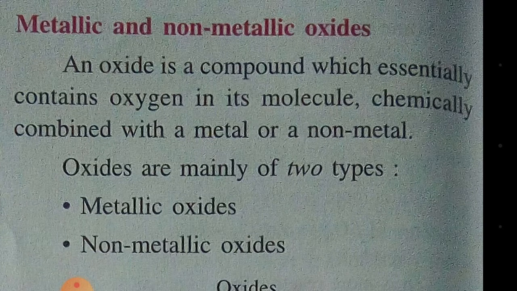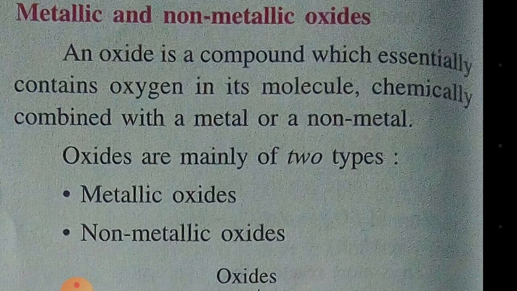Generally oxides are mainly of two types: metallic oxides and non-metallic oxides. How are metallic oxides formed? When metal combines with oxygen, metal plus oxygen gives metallic oxides. And non-metal plus oxygen gives non-metallic oxides.